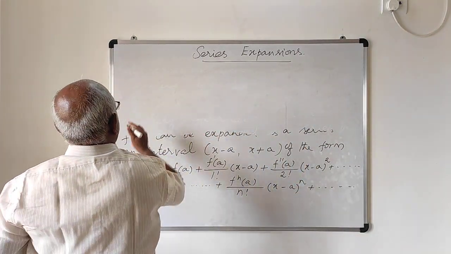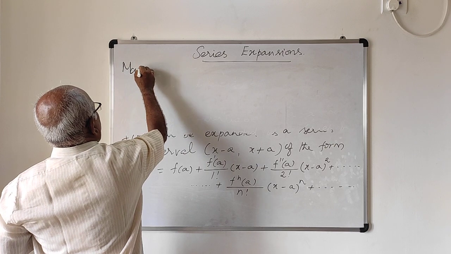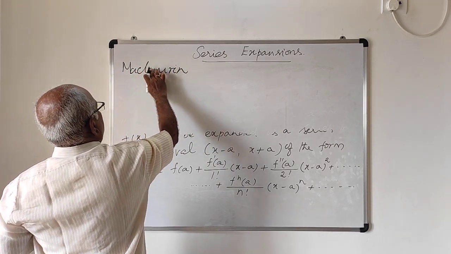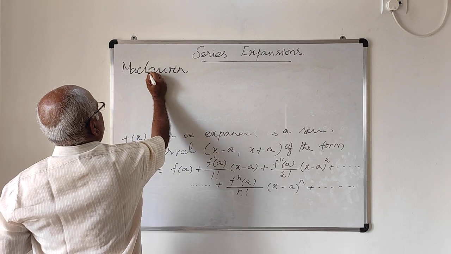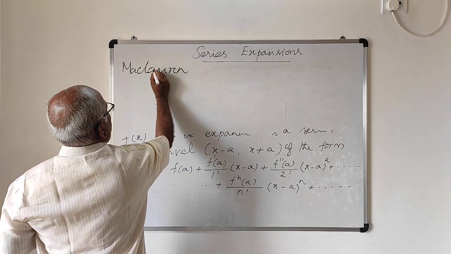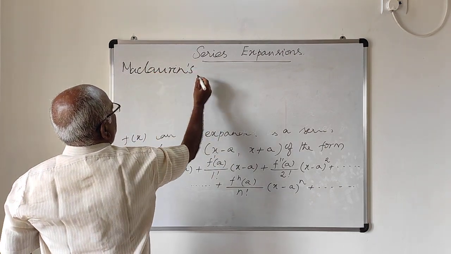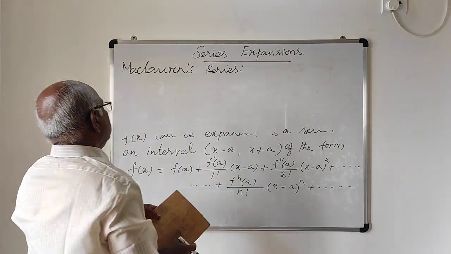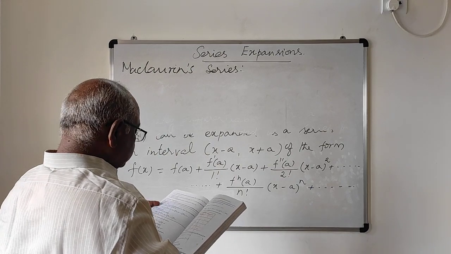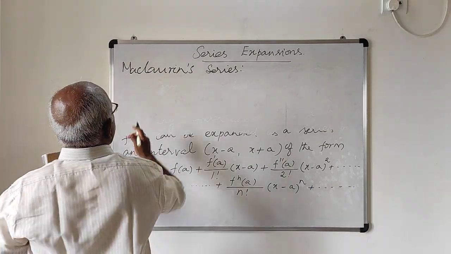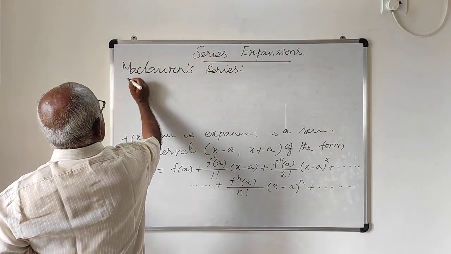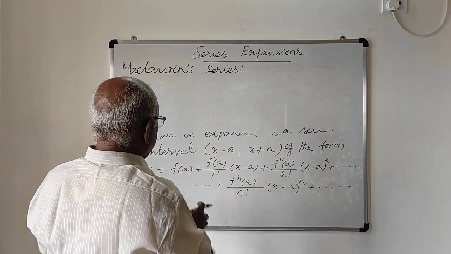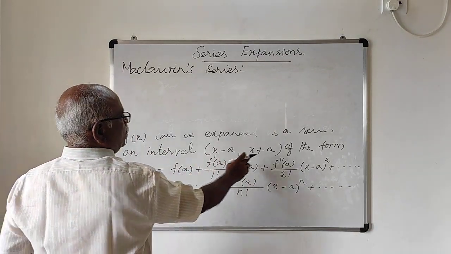Next, the Maclaurin series. See, the Maclaurin series says that in the Taylor's expansion, if x equal to 0,